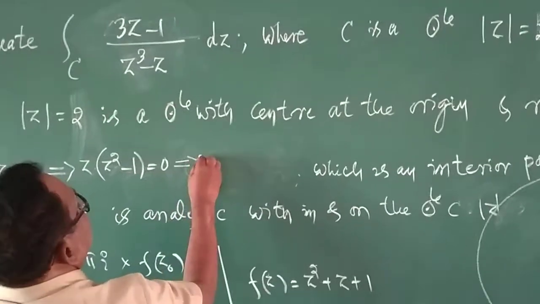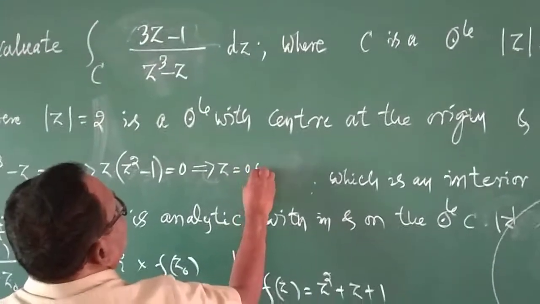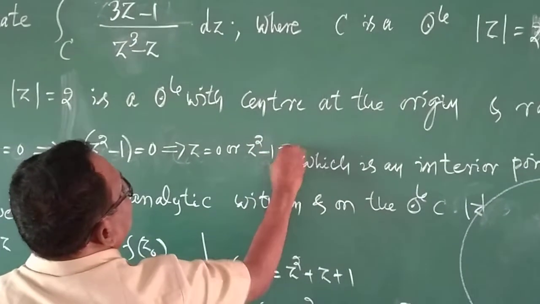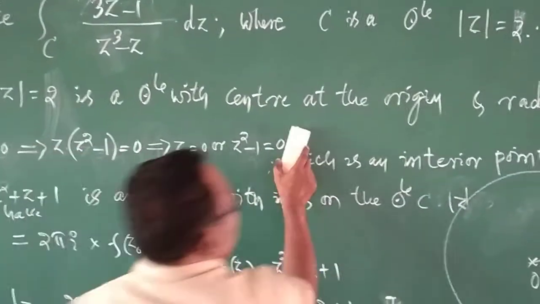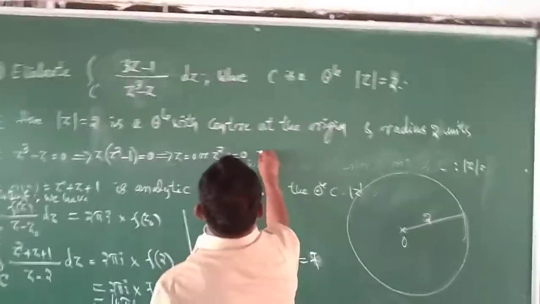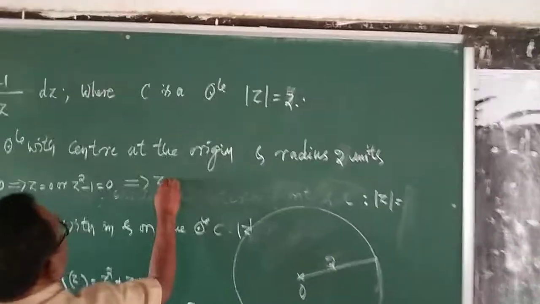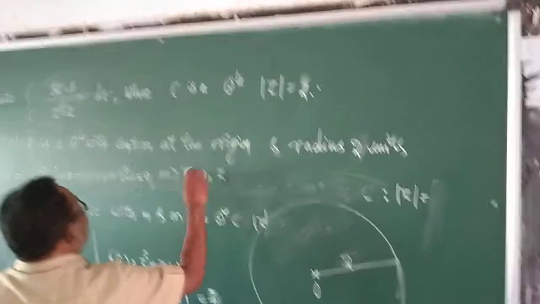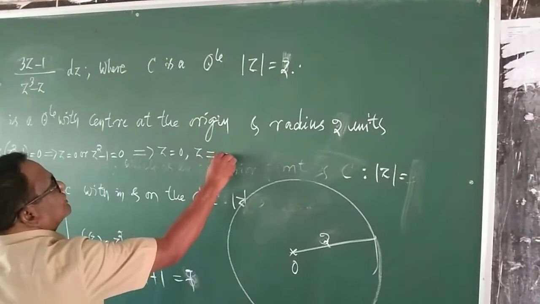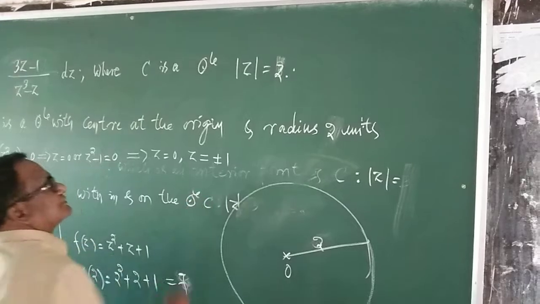This implies that either z is equal to 0 or z squared minus 1 is equal to 0. This implies that z is equal to 0 or z squared is equal to 1, means z is equal to plus or minus 1.